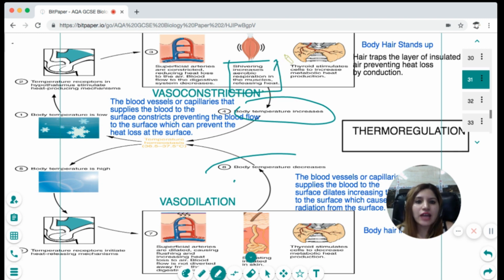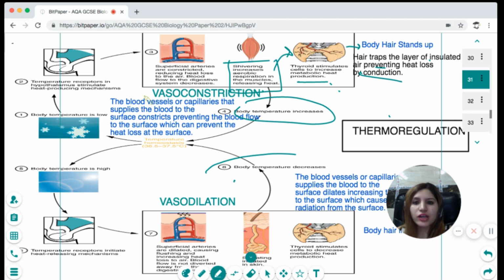Second, the thyroid stimulates cells to increase metabolism so that heat production can be increased. You must have seen you get goosebumps in cold. Why? Because the body hair stands up so that it can trap a layer of insulating air, which can prevent heat loss by conduction.